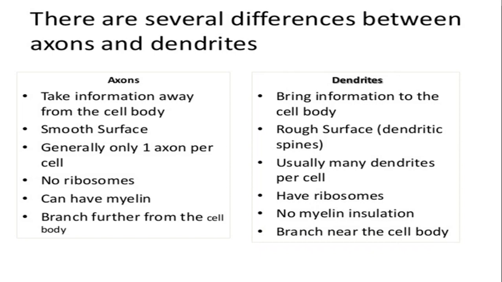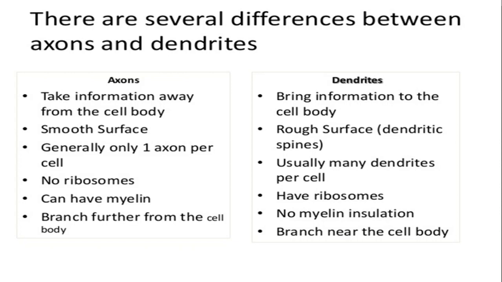Now what is the difference between axon and dendron? The axon takes information away from the cell body. The dendrite brings the information to the cell body. The axon has a smooth surface, whereas dendron has a rough surface because of the presence of dendritic spines. Some spine-like outgrowths are present. The axon is generally one per cell, but dendrons are many per cell. In axon, there is no ribosome, but dendrons have ribosomes.